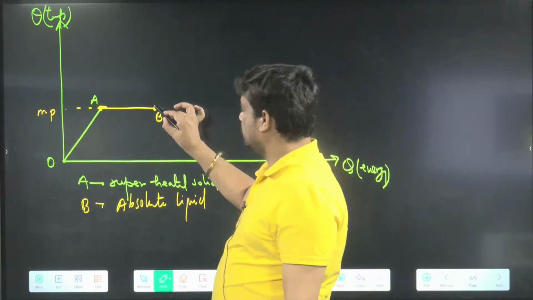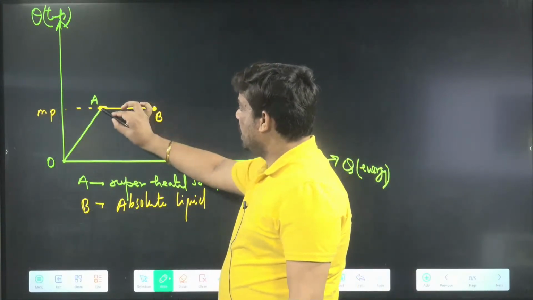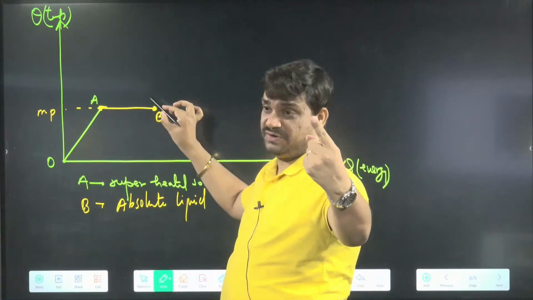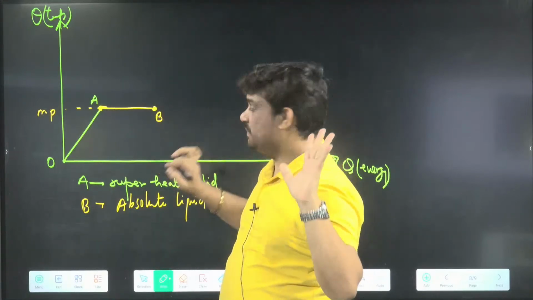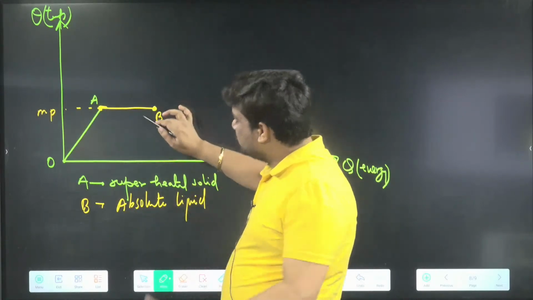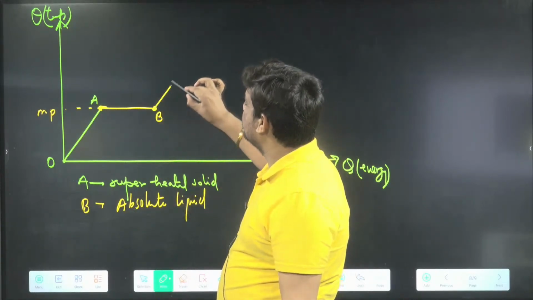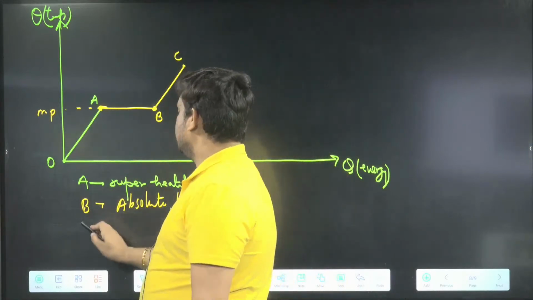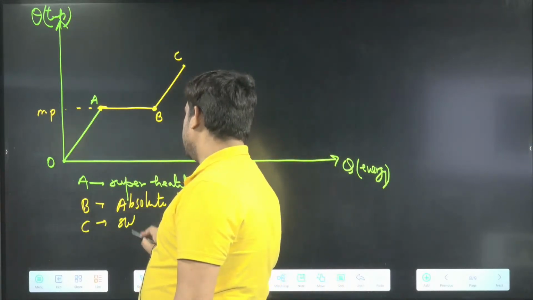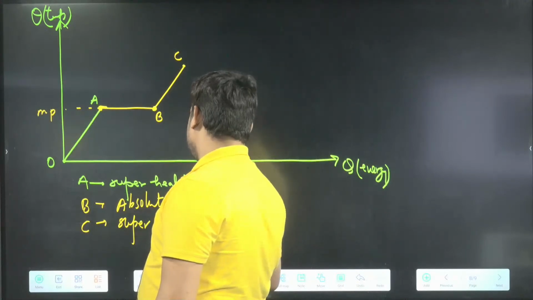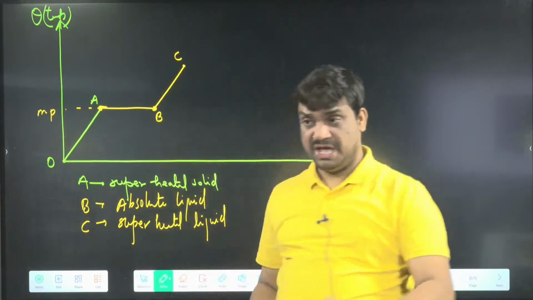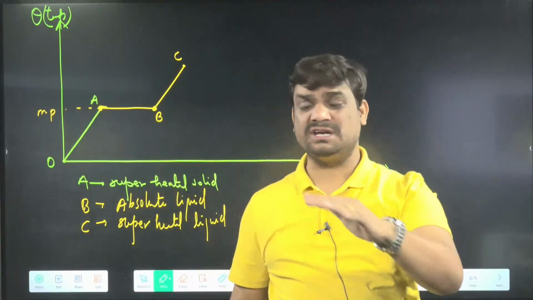Now if you are heating, here temperature is constant, already told to you, during phase change temperature remains constant. Complete liquid is coming. After that, if you are giving the heat, again temperature will keep on increasing. So we can see at point C, this becomes superheated liquid. Superheated liquid means you cannot heat further. At C, this becomes superheated. You cannot heat more than this.